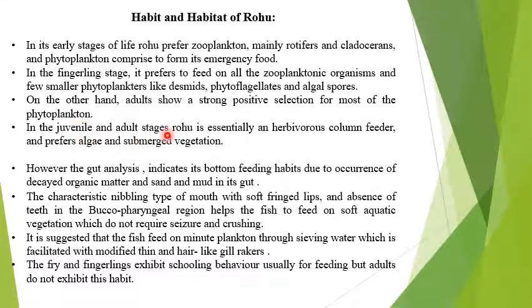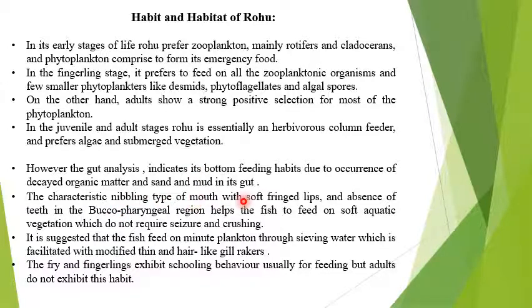In the juvenile and adult stage, these are herbivorous fish. These are herbivores and column feeders. Column means below the surface and above the bottom, that is known as the column. It prefers algae and submerged vegetation. Its gut analysis shows that it also eats organic matter, sand and mud with the plankton and different food.